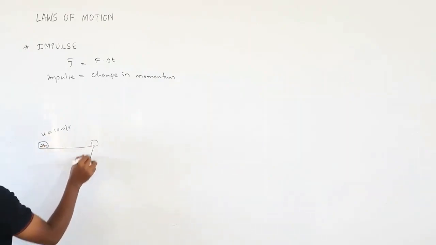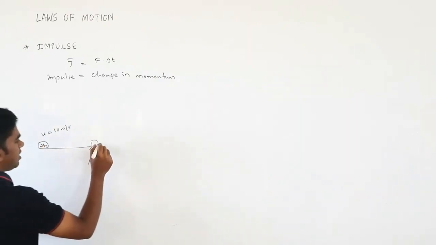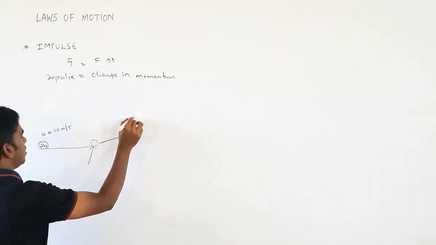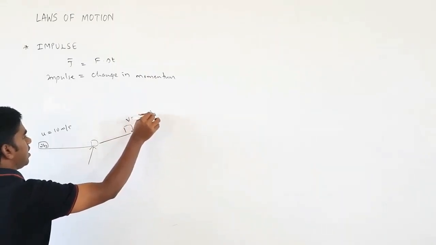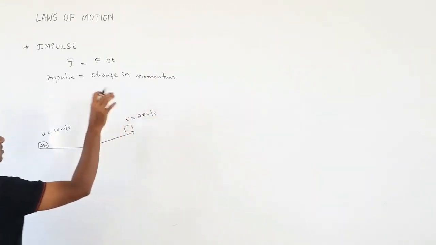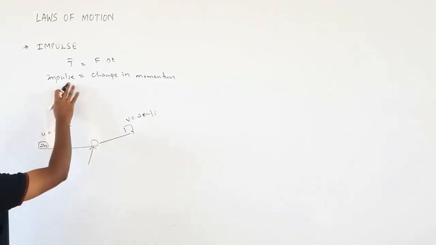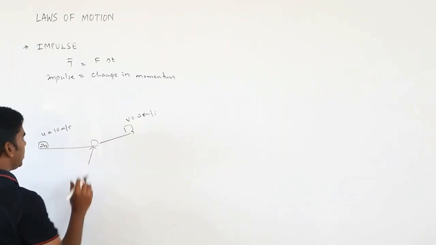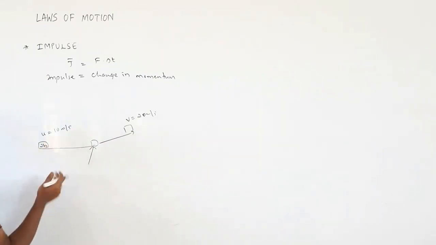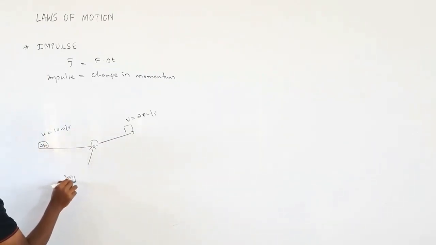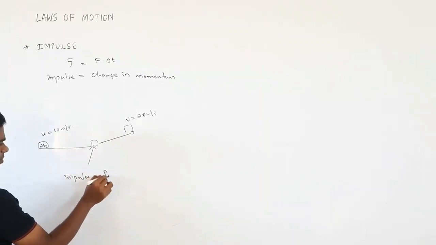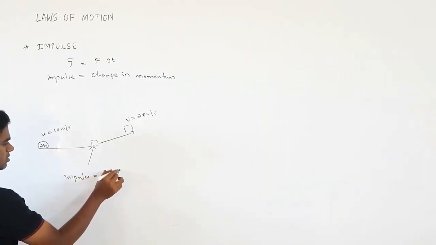Some force acts here for a very short interval of time, so that it moves with a velocity of, say, 20 meter per second. This 20 meter per second is coming because of this impulse. This force is acting for a short interval of time. So if this much is given, we can calculate the impulse. Impulse is the final momentum minus initial momentum.